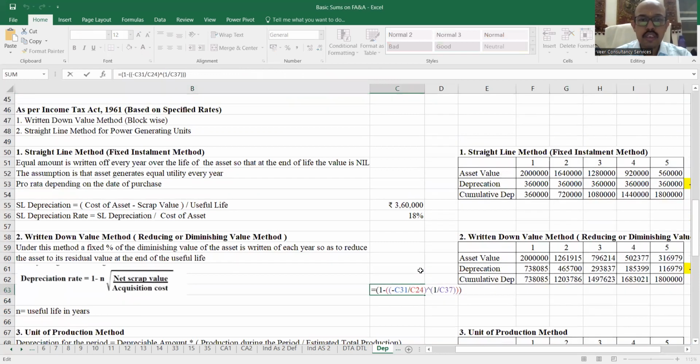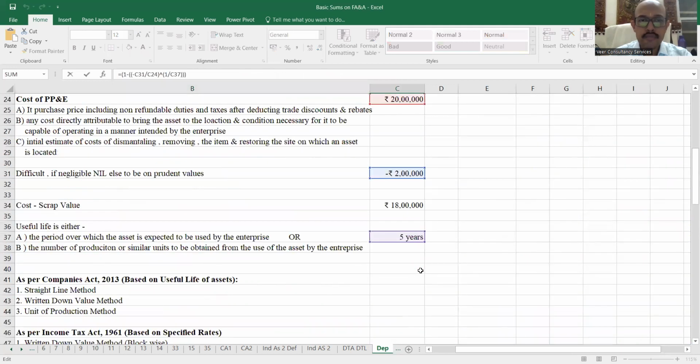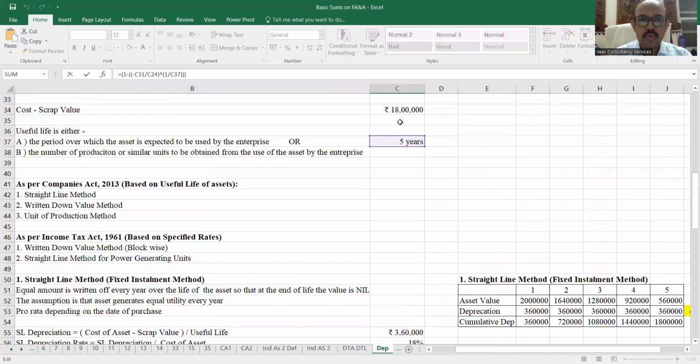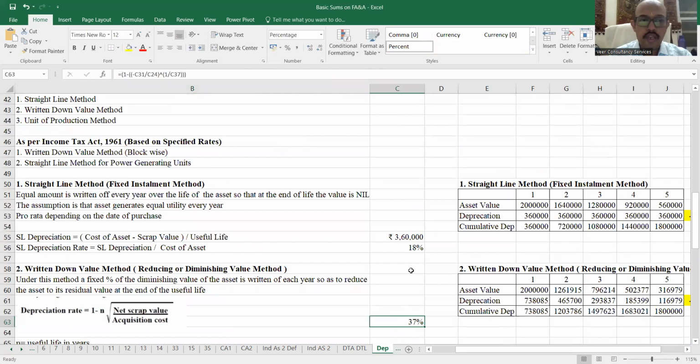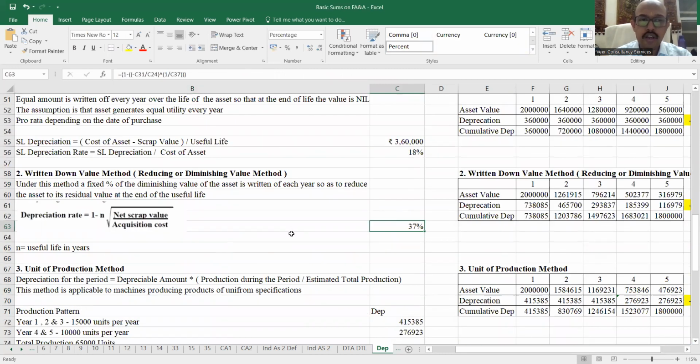So this is the nth root के लिए. So I am doing net scrap value. यहाँ पे है मेरा, it's 2 lakhs. That is 2 lakhs upon 20 lakhs, the whole raised to 1 by 5 years. So this is my nth value that I'm doing over here. The formula is 1 minus nth root of scrap value. So you write 1 minus nth root, that is 5th root of, in this case, what is the scrap value? 2 lakhs upon the 20 lakh rupees. So you will get 37%. That means every year we are going to charge 37% of the value of the asset as depreciation.